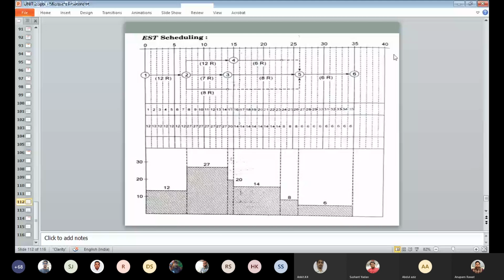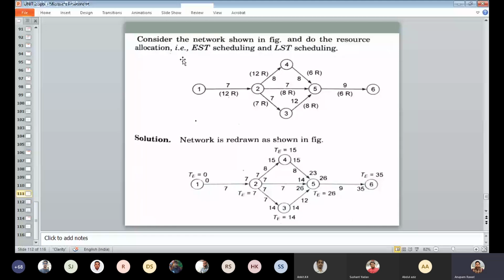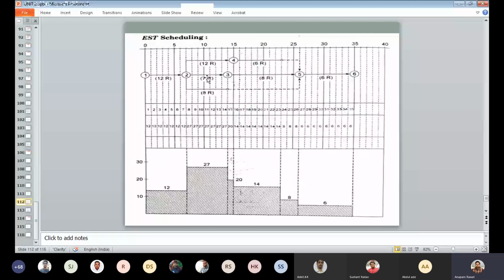So here the nodes or the events are represented on the particular node. So 1 is on the 0, event 2 is on the 7th day as here, 4 is on the 15th day as here. Okay. 3 is on the 14th day as here. 5th is on the 26th day, क्योंकि हाईएस्ट वैल्यू हमने लिखी है.